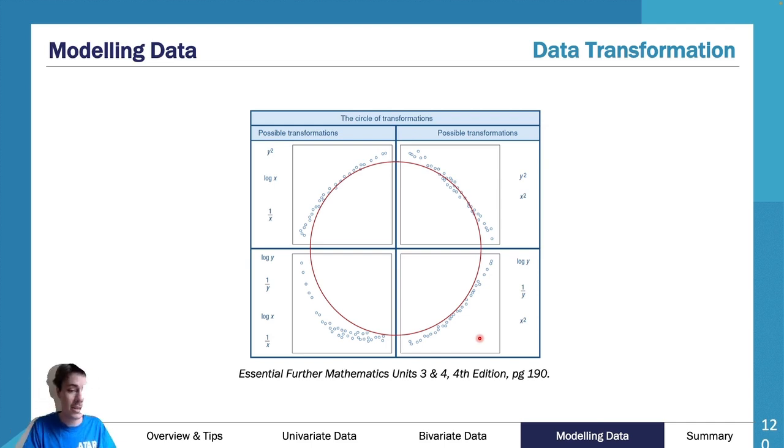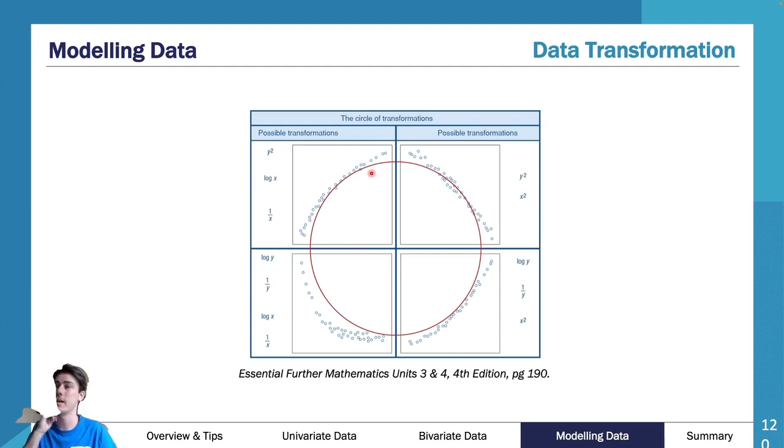Now, let's say you've done that residual test and you find that your data is non-linear. You go back to your raw data and you think that it might be like this one on the top left here. It looks pretty straight, but it's got a little bit of a curve like that. What we do is we set that data up on this circle and we put it in that top left.